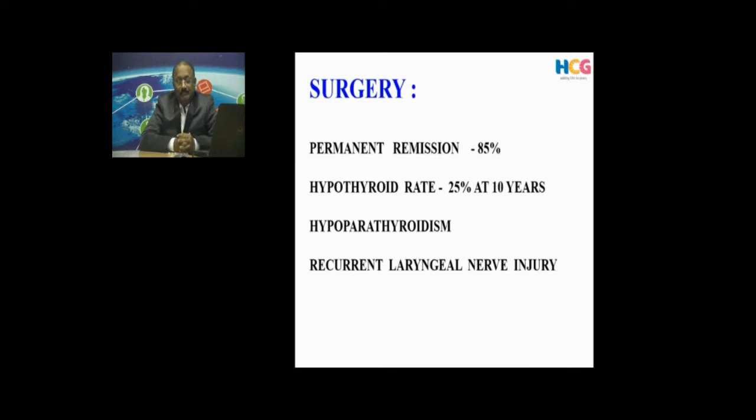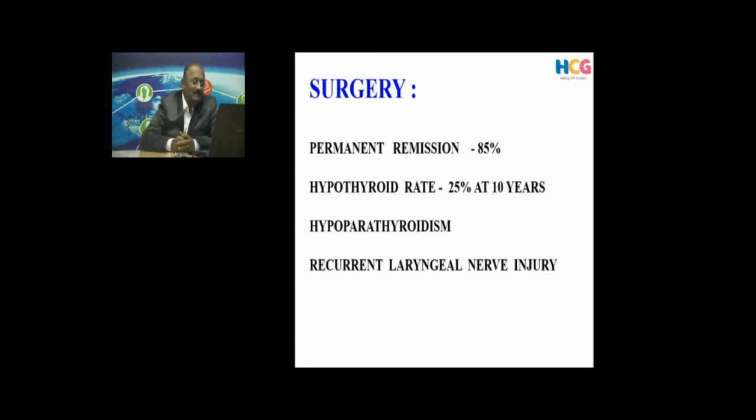Surgery is also an option. The permanent remission here is 85%. Please remember, you are not tackling the basic pathophysiology of the thyroid gland here. You are only reducing the volume of the thyroid gland. The remaining thyroid always remains hyperplastic. So it is always churning out more hormone, but because you are reducing the volume of the thyroid gland, it is maybe sufficient for the patient to lead a normal life.